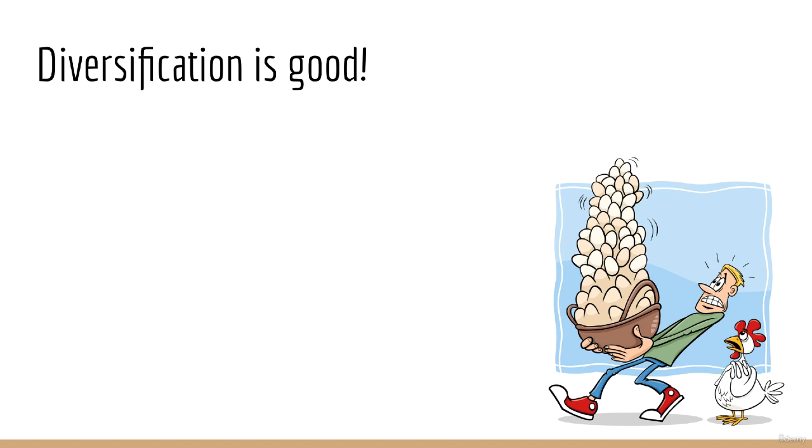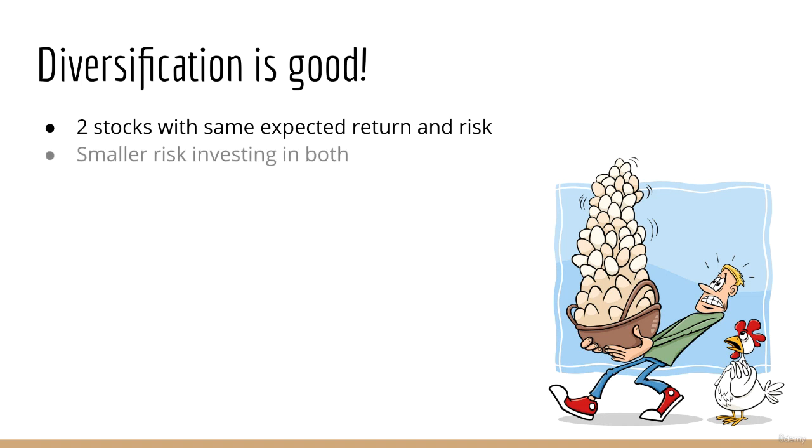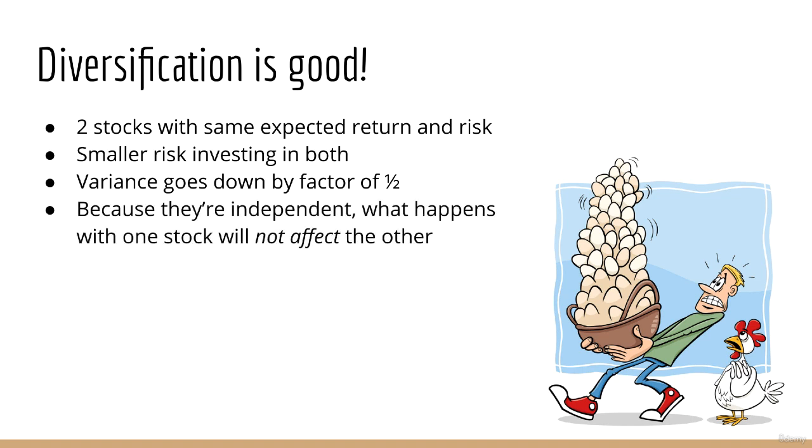So what have we shown? We have shown that even if we have two stocks with the exact same expected return and the exact same variance, and even if investing equally in both stocks yields the same expected return, it is better to invest in both because it results in smaller risk. The variance goes down by a factor of 2, and consequently, the standard deviation goes down by a factor of root 2. This is just another example of not putting all your eggs in one basket. Because the stocks are assumed to be independent, if one stock goes down, it says nothing about what will happen to the other stock.